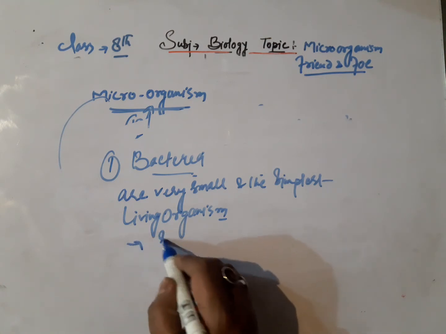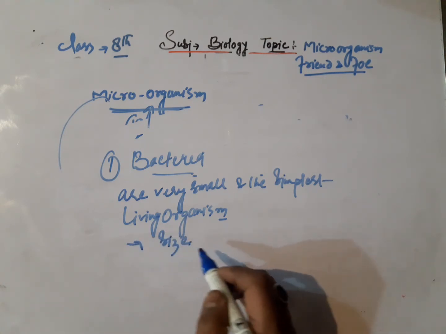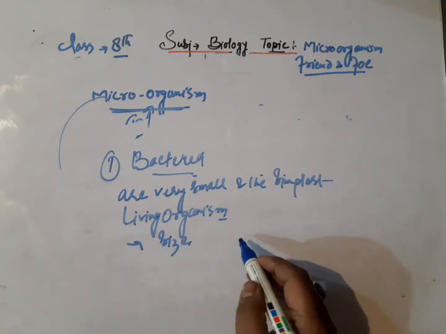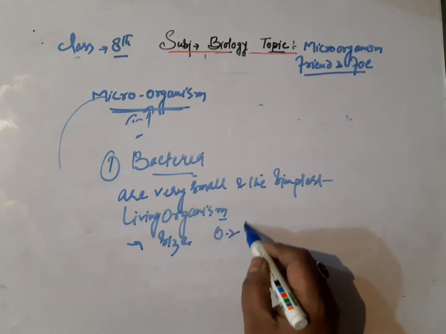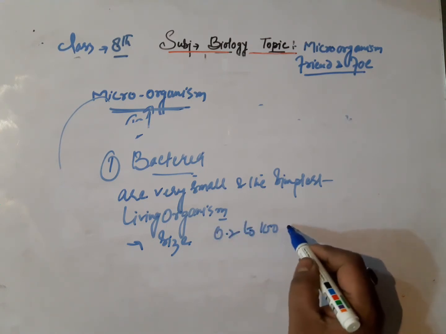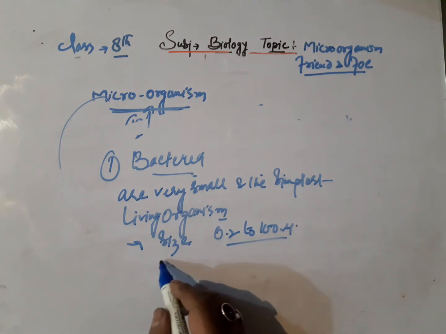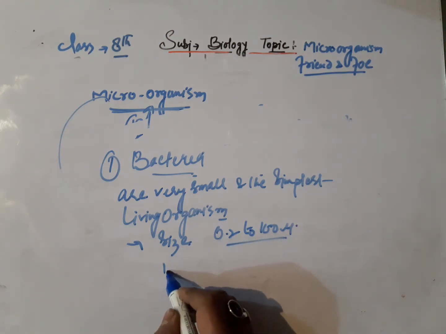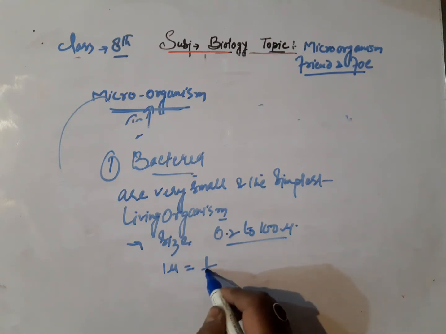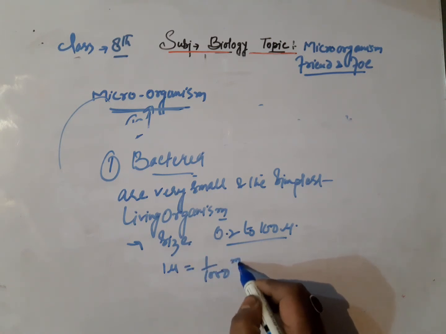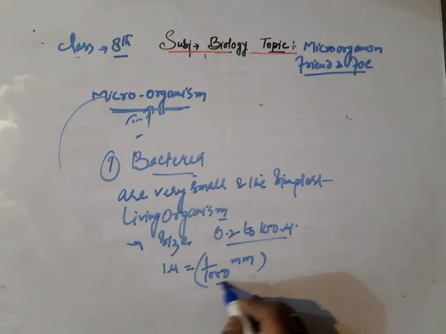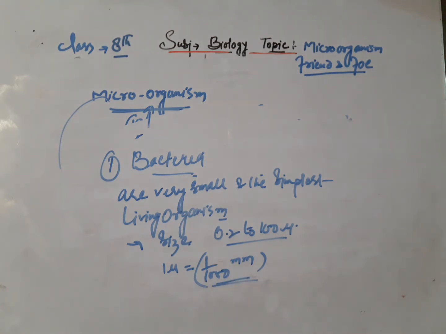As far as their size is concerned, it varies between 0.2 to 100 microns. And as we know, 1 micron is equivalent to a thousandth part of a millimeter. You have to remember that. And the size of the cells is measured in microns, angstroms, millimicrons.